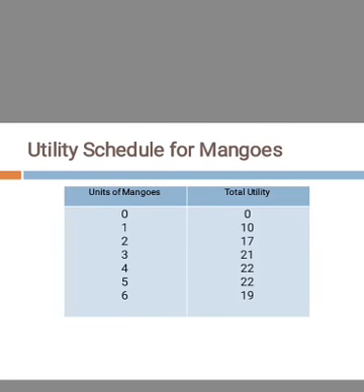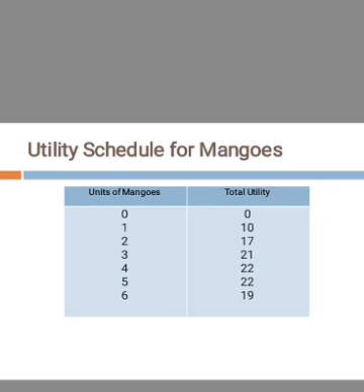Here we can see an example, that is utility schedule for mangoes, that is units of mangoes and total utility. Suppose a person buys and consumes 2 mangoes, he expects to get a utility of 17 utils. Suppose this person now consumes 3 mangoes, he gets a total utility of 21 utils. So here we can see that the total utility is increasing at a diminishing rate. When he consumed 3 units of mangoes, his utility is 21.